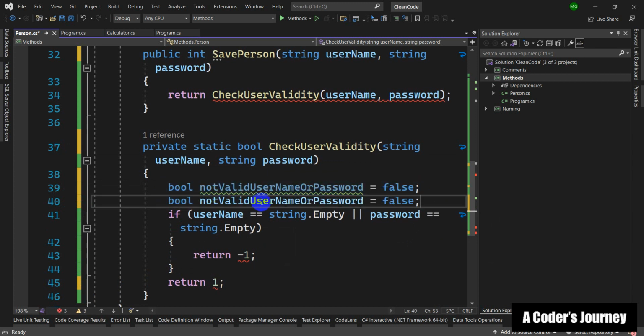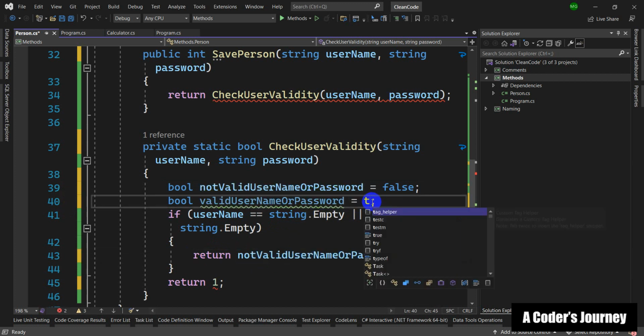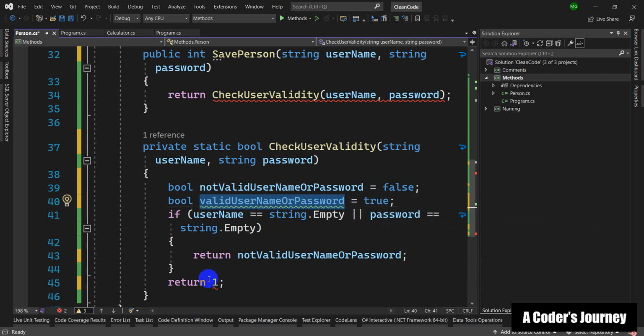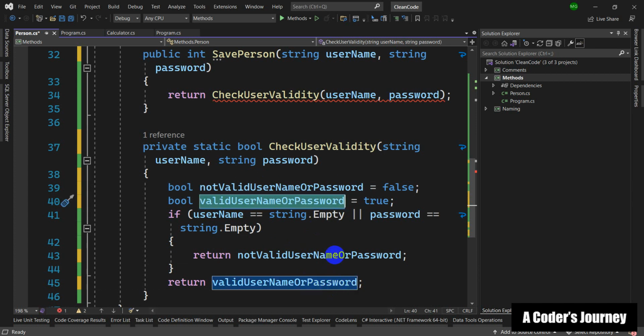And I'm gonna say valid username or password. Here I'm gonna return not valid username or password, and here I'm gonna say true. Of course, I could have used these values directly, but I have decided to be more descriptive and choose good names for the values.